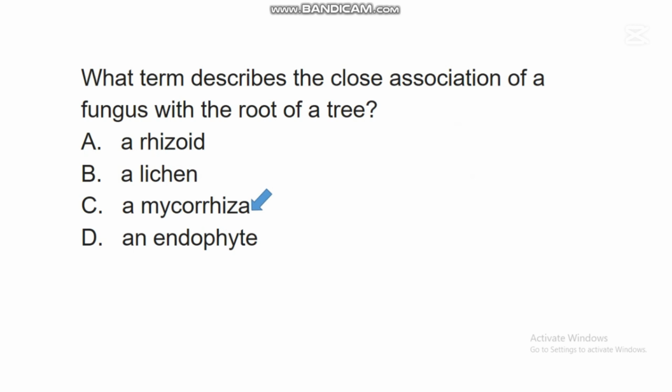So a mycorrhiza is an association between a fungus and the roots of a plant. And research has shown that this association between a fungus and roots of a tree, called mycorrhiza, is highly beneficial to both fungus and tree.